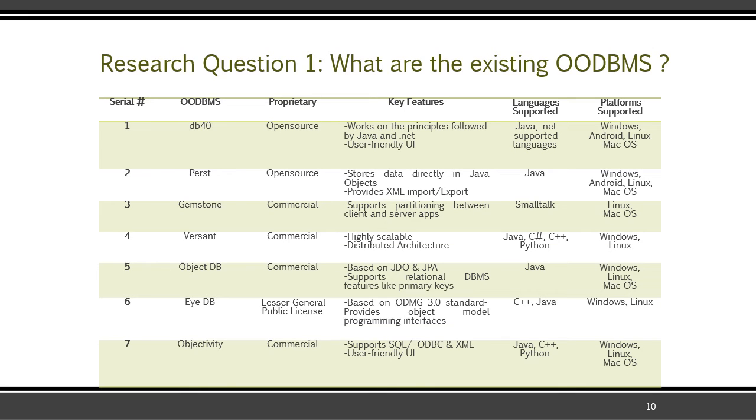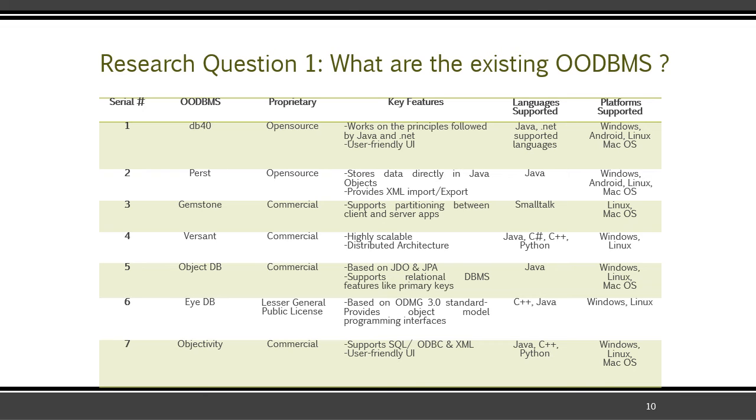So let's just look into the answers to the questions. Question number 1 was, what are the existing object-oriented database management systems? We identified 7 studies regarding 7 existing object-oriented DBMS. The key features, languages, and supported platforms of the existing object-oriented database management systems are shown in the table here in the slide, which are based on research identification and information from the World Wide Web.